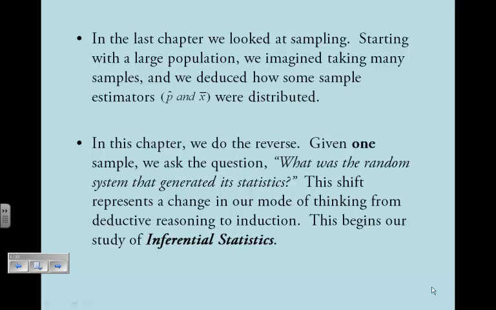Alright, so as a preview, in the last chapter we looked at sampling. Starting with a large population, we imagined taking many samples and we deduced how some sample estimators such as p-hat and x-bar were distributed. In this chapter we do the reverse. Instead of taking many samples, we're going to say if we're given one sample, what was the random system that generated its statistics? This shift from going from many samples to one sample represents a change in our mode of thinking. We're going from deductive reasoning to induction.